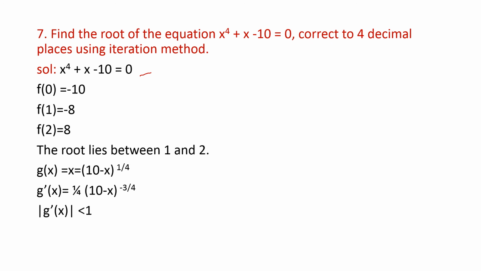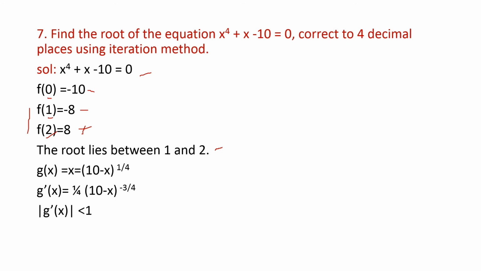Substitute the value 0 for x, 1 for x and 2 for x. When we substitute 0, that is 0⁴ + 0 − 10, you will get a negative value. And then when you substitute 1, you will get a negative value. When you substitute 2 for x, you will get a positive value. So f(1) is negative and f(2) is positive. So you can write the root lies between 1 and 2. This is how you have to find the range where the roots can come.